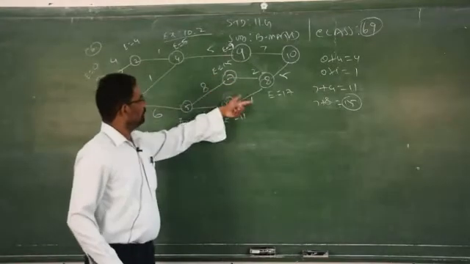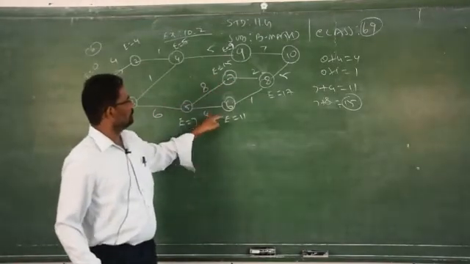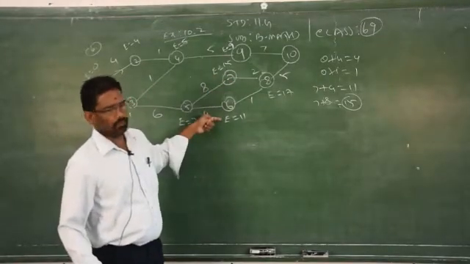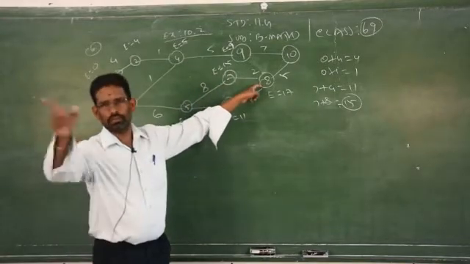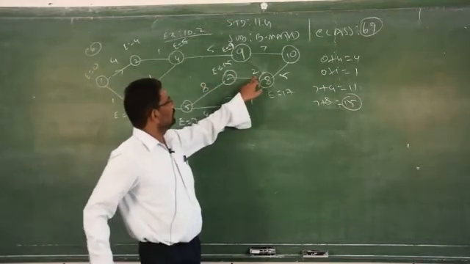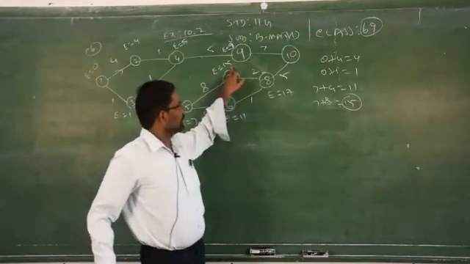From 7 we have 1 path, but from 5 we have 2 paths. In that case you have to take the maximum value. If it is only 1 path, you should not take the maximum value, just add the duration with the earliest starting time and write it down there.